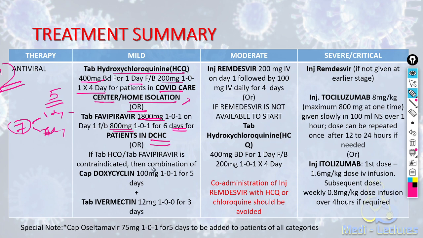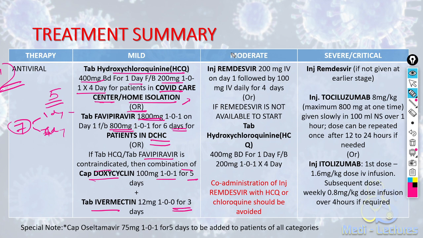If the tablet hydroxychloroquine or tablet favipiravir is contraindicated, we will later see the contraindications for both. Then we will give a combination of doxycycline and ivermectin. Doxycycline is given 100 mg BD for 5 days, and ivermectin is given 12 mg OD for 3 days.